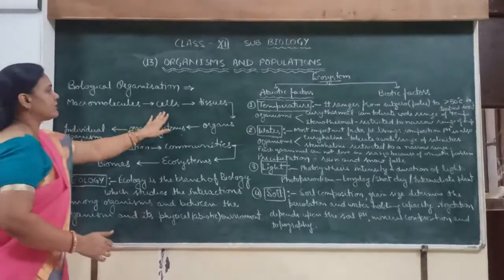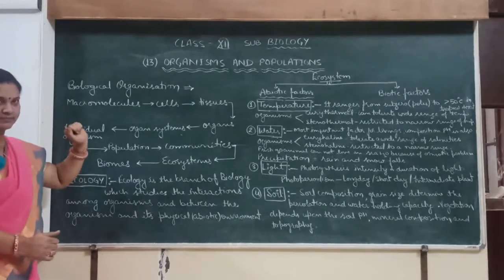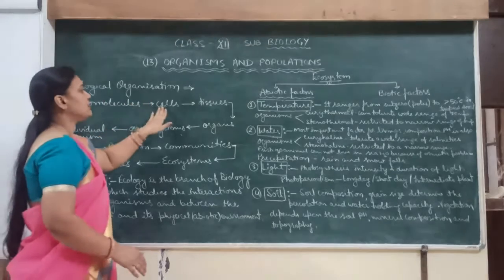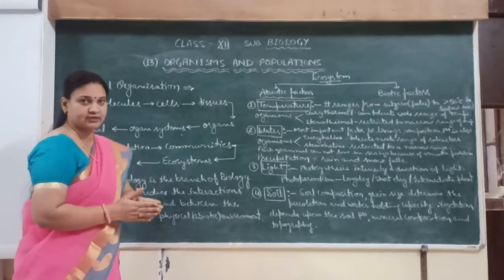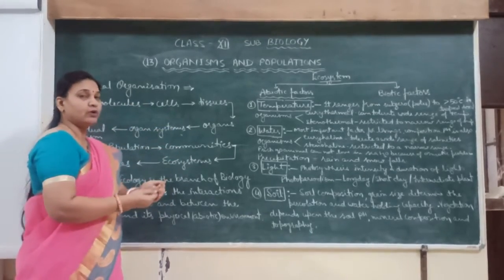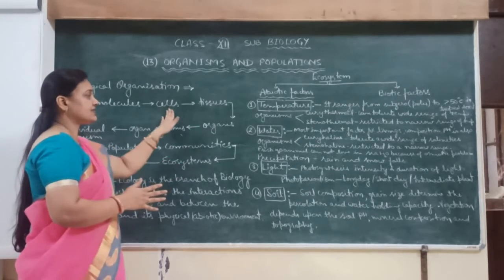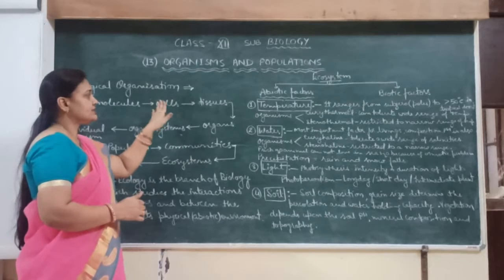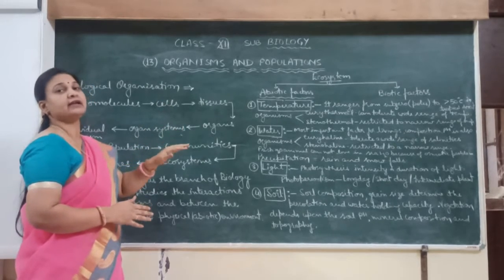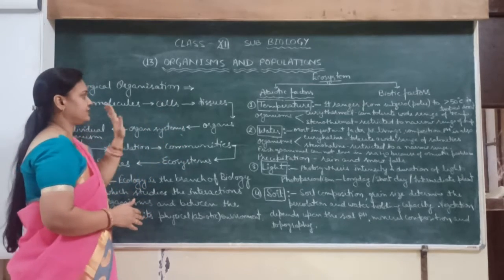So cells are made up of macromolecules. Okay, and cell is the basic unit of life. It means the body of plants, animals and microbes are made up of cells only. Cell is the structural, functional and hereditary unit of life.